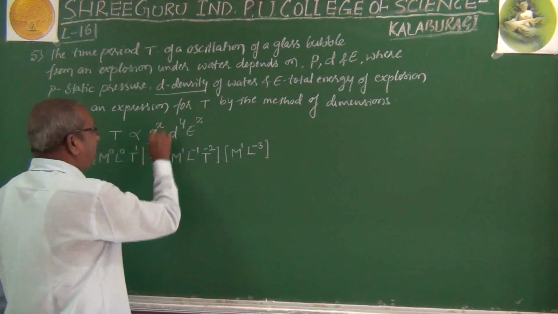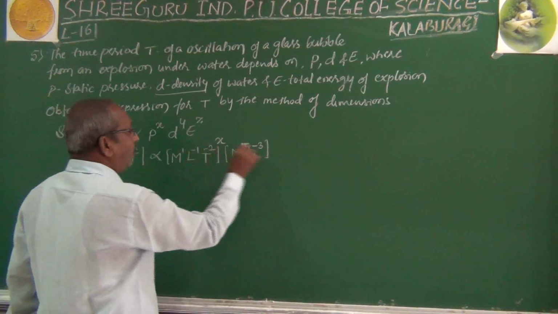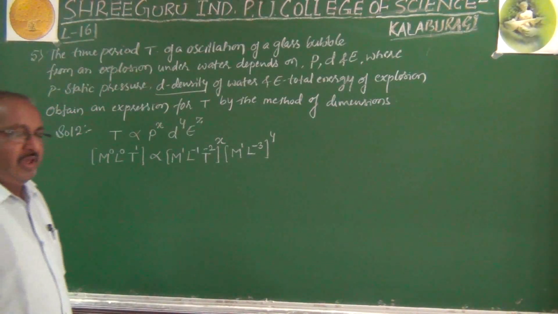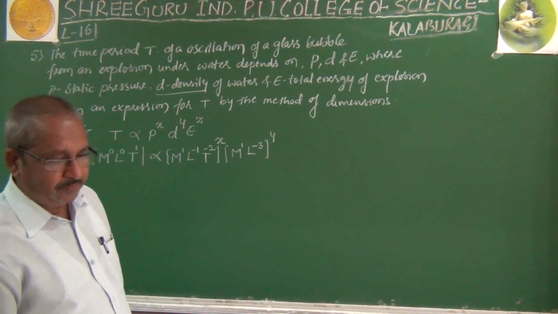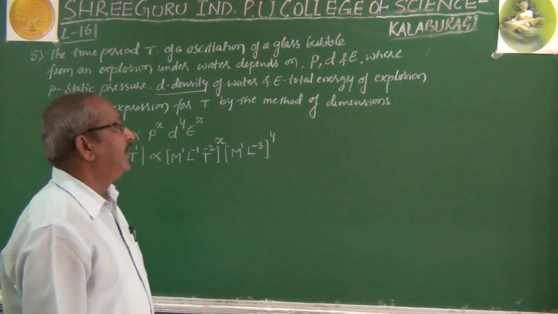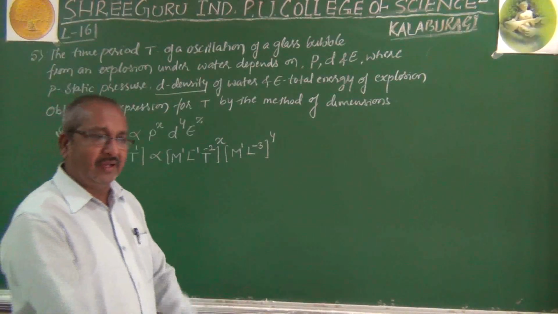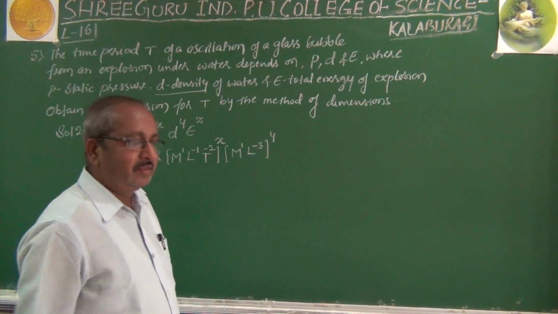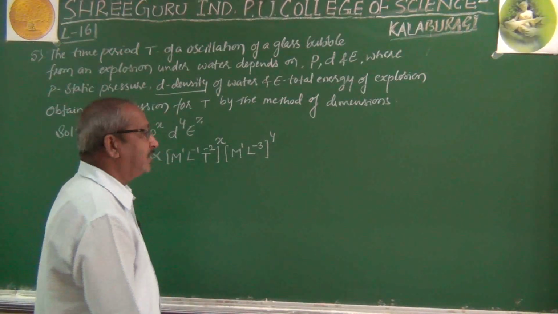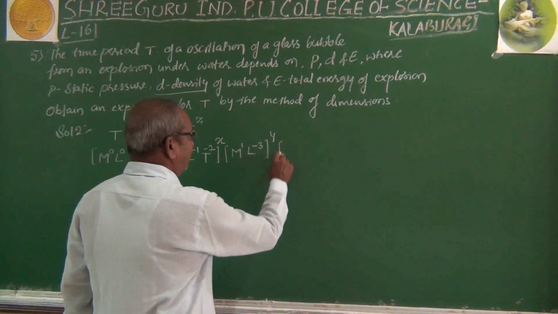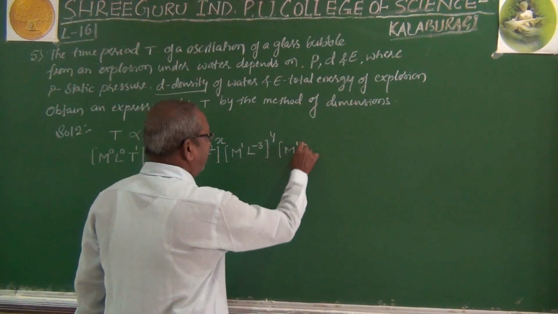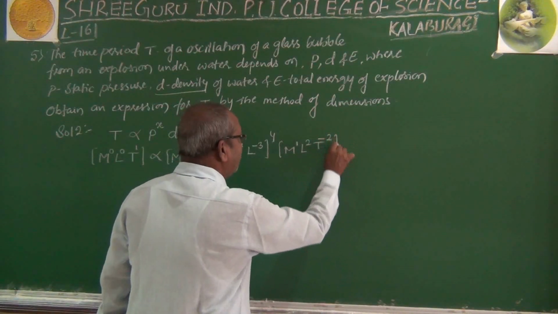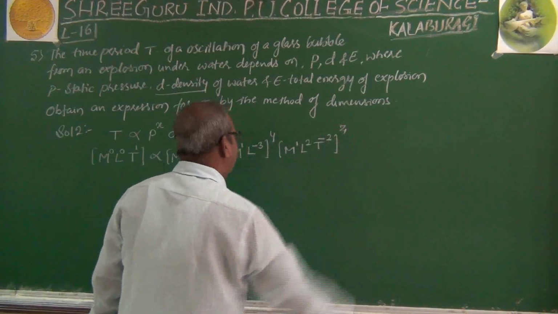To the power, for P we have X, for D we have Y, whole to the power. Then E is the energy. As I told, energy and work done both have the same dimensions. Either it may be total energy or kinetic energy or potential energy, whatever the energy, the dimension will be the same for all types of energies, and that is M raised to 1, L raised to 2, T raised to minus 2. This to the power Z.